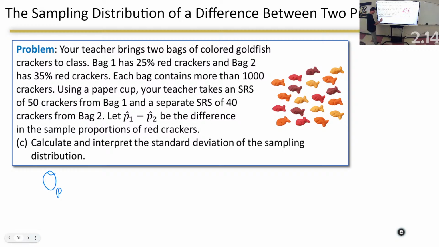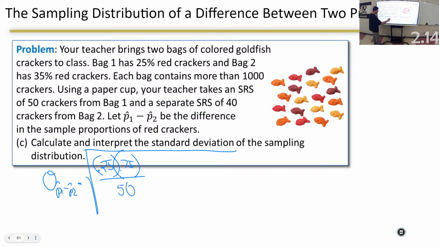The standard deviation of p hat 1 minus p hat 2 is equal to this big old radical. I'm going to put 0.25, 0.75, 50, and a big old plus sign. And I'm going to put 0.35, 0.65, 40, and hit enter. And I'm going to punch in the numbers on the calculator.